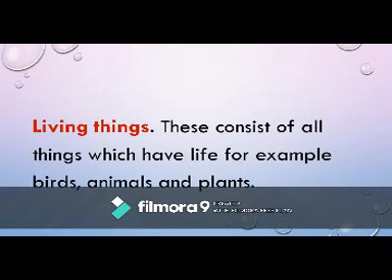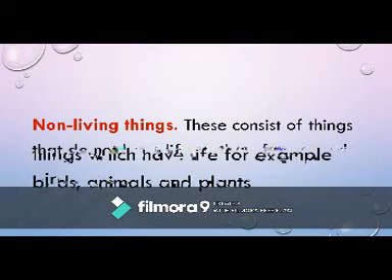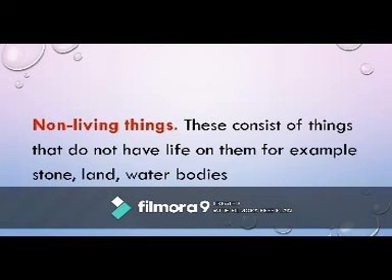But another group of things found in our environment is non-living things. Non-living things consist of things that do not have life in them. It is the opposite of living things. Living things are things that have life, but non-living things are things that have no life.